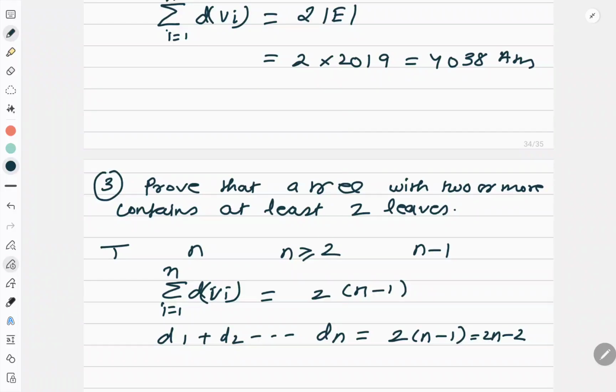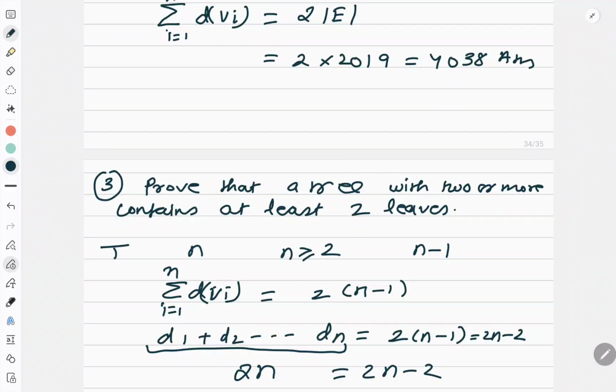Now, suppose on the contrary that the degree of each vertex is 2 or greater than 2. For a leaf it should be 1. I am considering the contradictory fact that let it be 2. Now, if it is 2, this left hand side will become 2n. And I am saying 2n is equal to 2n minus 2, which is a weird result. Correct?